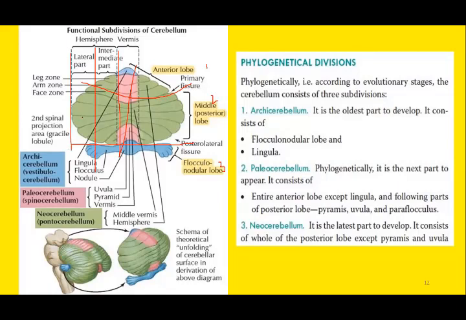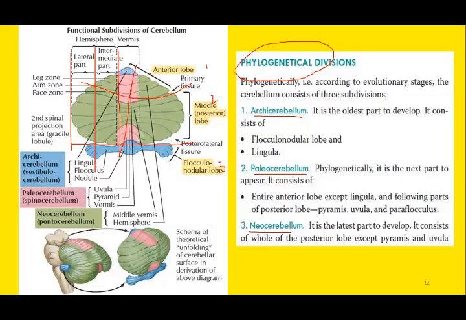So two lateral zones, one on each side, two intermediate zones on either side, and a single midline vermis. So this is the phylogenetical classification on the basis of its embryological stages. The oldest is archicerebellum. The next part to develop is the paleocerebellum, and the latest part is the neocerebellum.